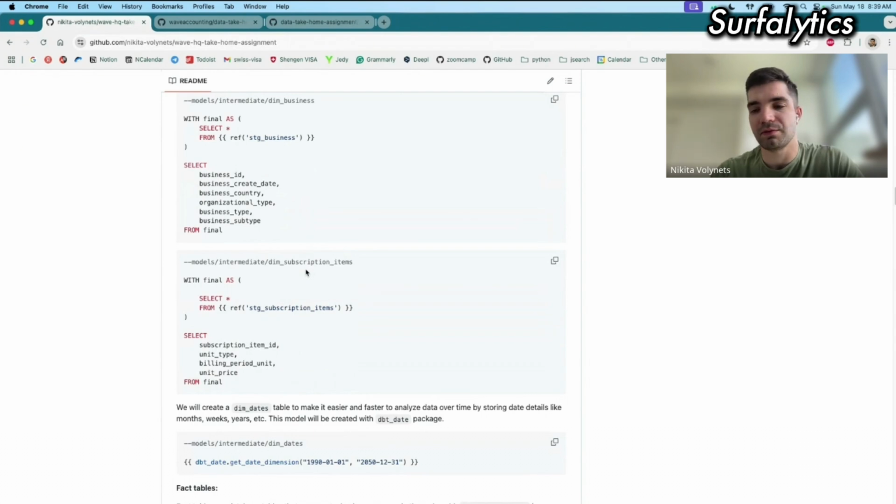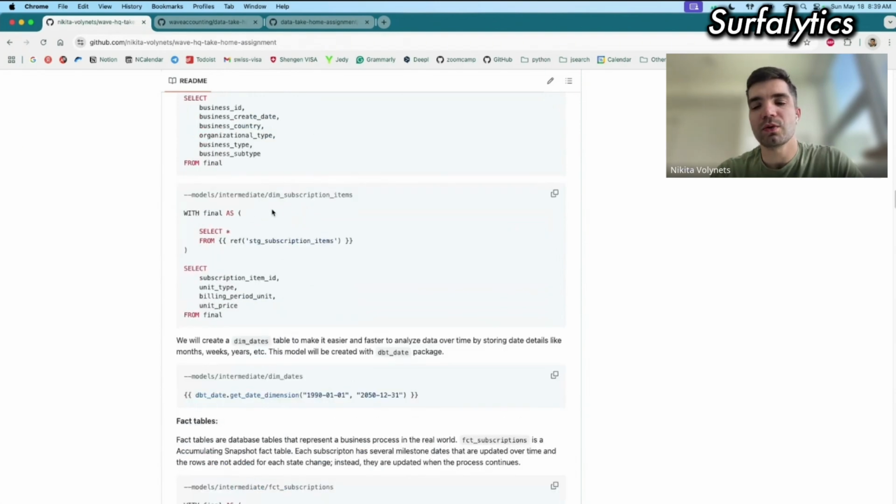We will use them to join with the fact tables to get some additional information. For example, if they need some business type or organizational type, they can just join to the fact table and get this information. Also, I created one additional table with the dates. A dates table is quite useful and quite standard, and it helps to have all the dates with some additional granularity in my database.